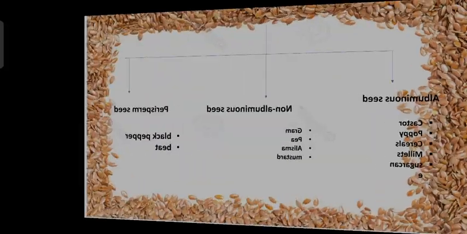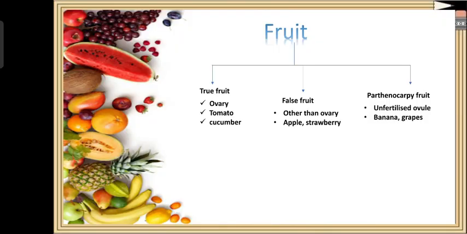Now let us study the next concept about the fruits. So what is a fruit? The fruit that usually develops from the ovary is called the true fruit. Example, the cucumber, the tomato, the coconut.